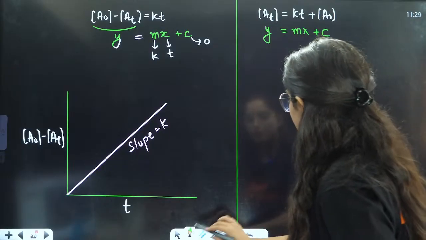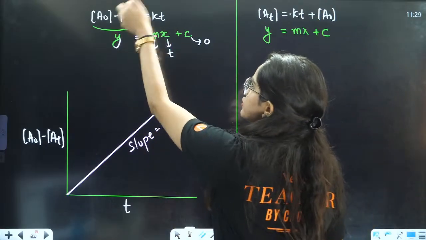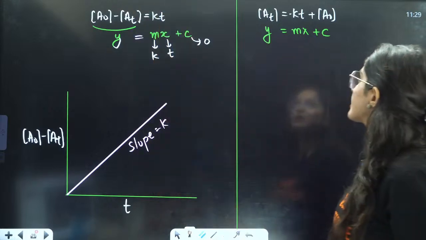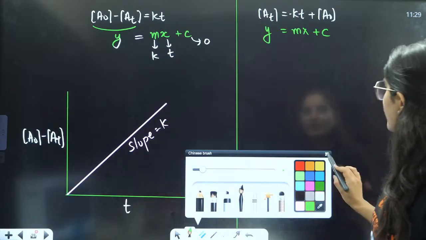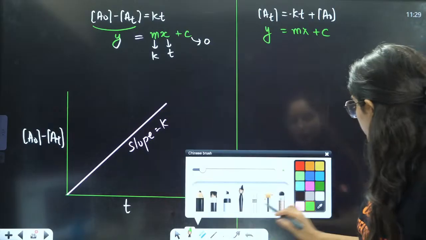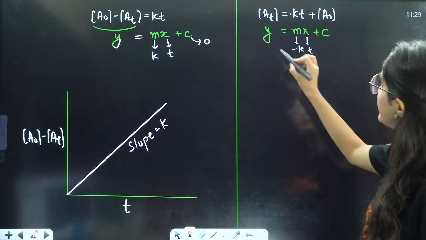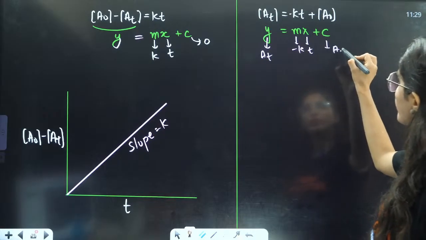Wait a minute, here it should be minus, right? Because if I take KT on this side, it will be minus. So it will be minus KT plus A naught. So can I say that here m is going to be minus K, x is going to be t, y is going to be AT, and c is going to be A naught?